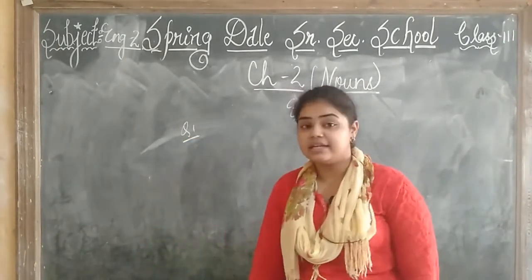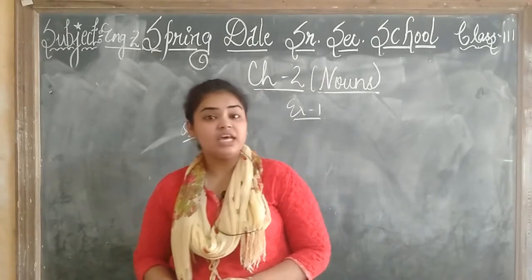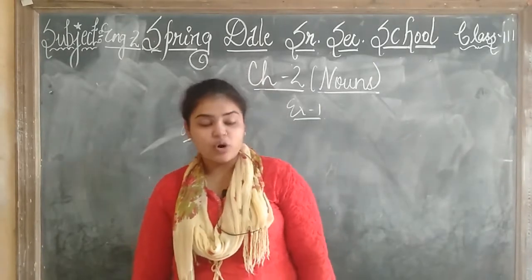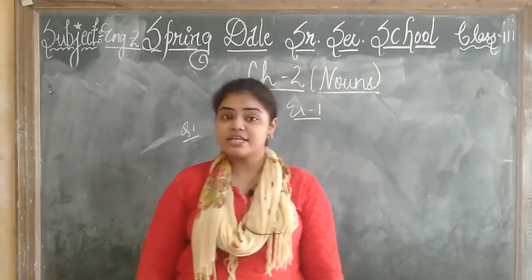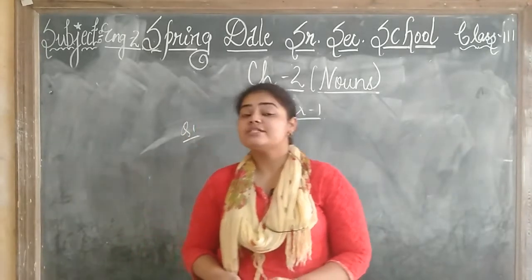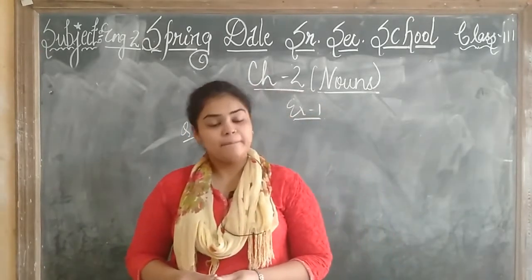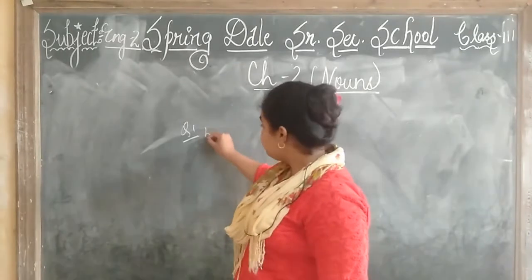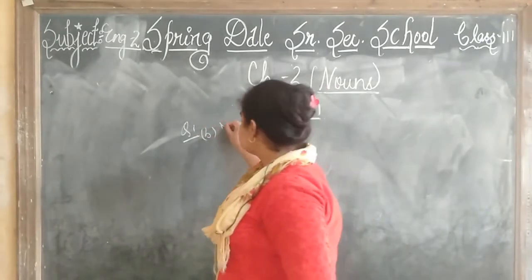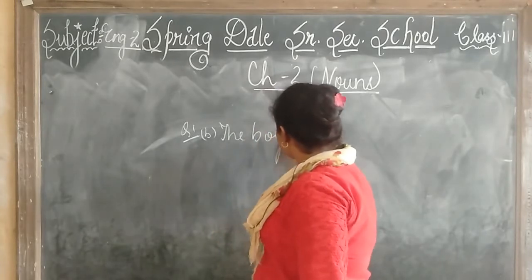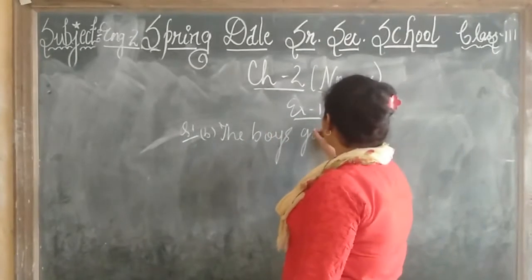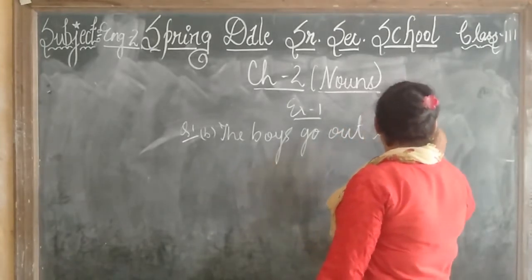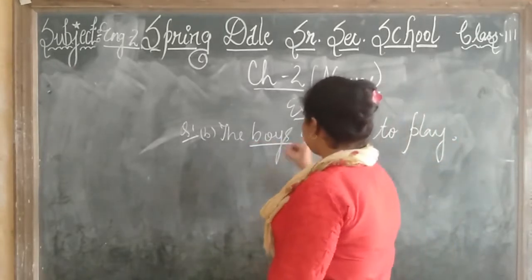We have the first one done for us. The tiger is hungry. Tiger किसका नेम है? It is the name of the animal. इसलिए उसे हमने अंडरलाइन किया है. Next we have the boys go out to play. Now where have the boys gone? They have gone out to play. तो इसमें किसके लिए बात हो रही है? For the boys. So what is the noun? That is boys. In the second one, B part, we have to underline the boys. The boys go out to play. So we are going to underline boys.